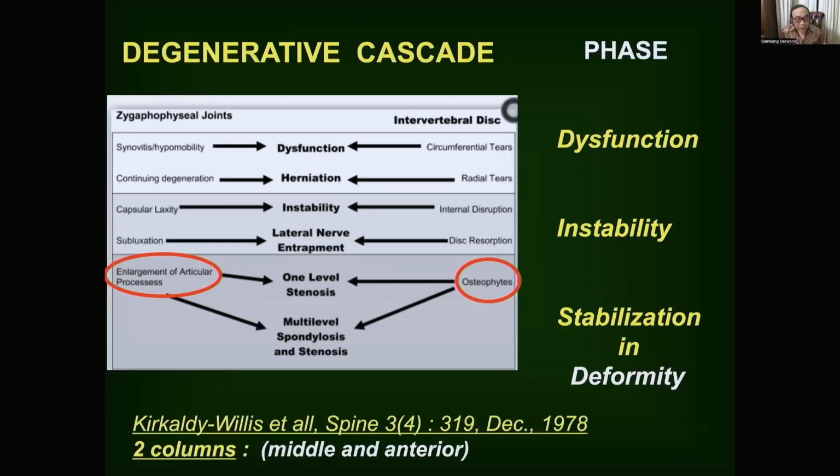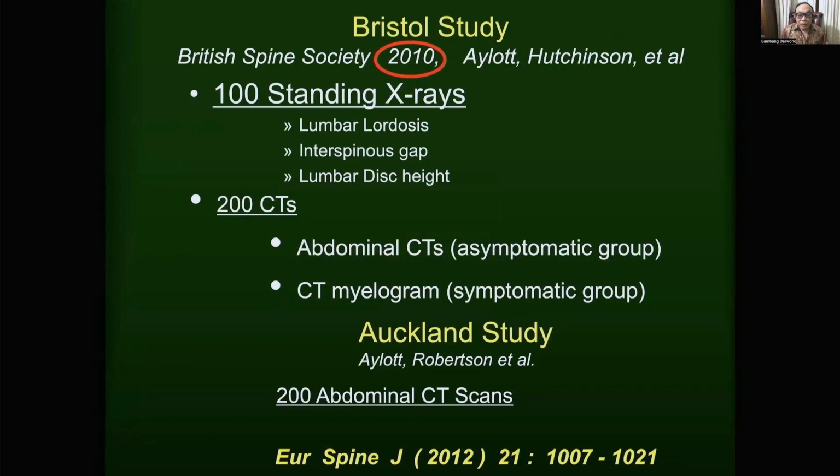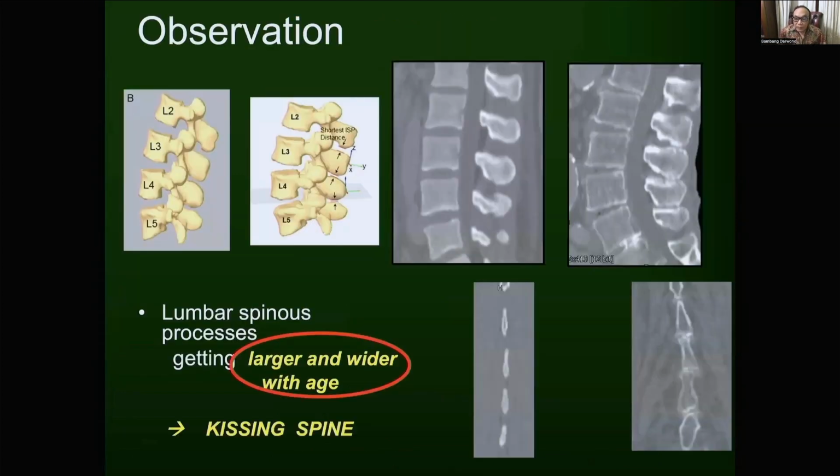They studied 100 standing X-rays, 200 CT scans of the asymptomatic and symptomatic group, and 200 abdominal CT scans between the ages of 20 and 90, and published in European Spine Journal 2012. According to their observation, the lumbar spinous process gets larger and wider with age. They call it the kissing spine.